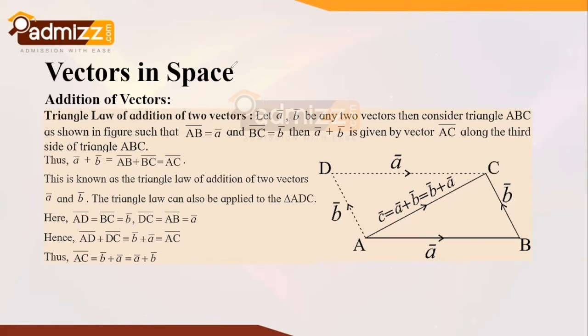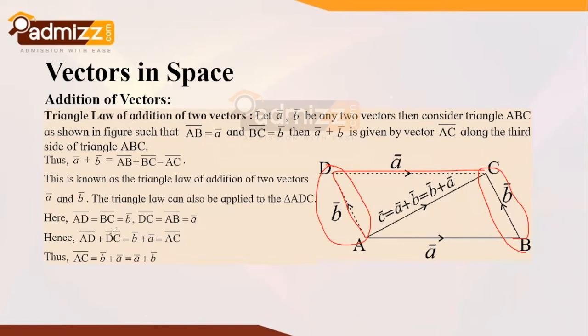So this law can also be applied to triangle ADC. We can also apply this particular law to triangle ADC, which you can find right over here. In this case, AD bar is equal to BC bar, since it is similar to a parallelogram we can consider. In a similar way, DC bar is equal to AB bar, as you can find right over here.